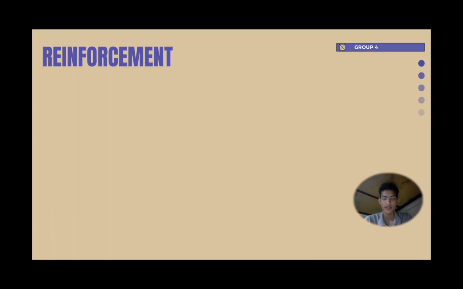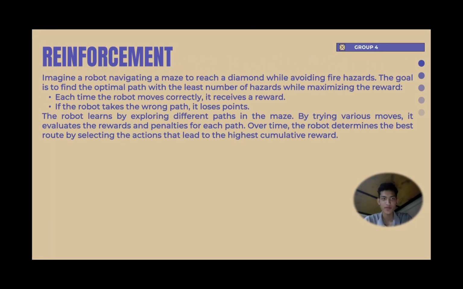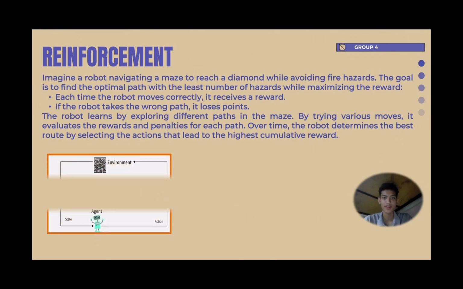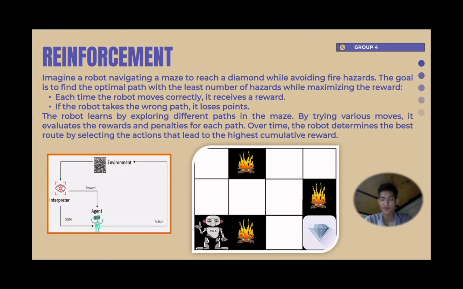Last but not least, the last type of machine learning is reinforcement learning. Just imagine a robot navigating a maze to reach a diamond while avoiding fire hazards. It will try to find the optimal path so that there will be the least number of hazards while maximizing the reward. Every time the robot moves correctly, it's going to receive a reward. Meanwhile, if the robot takes the wrong path, it's going to lose reward. Over time, the robot will determine the best route by selecting the actions that lead to the highest cumulative reward.